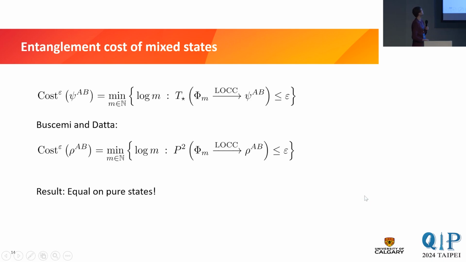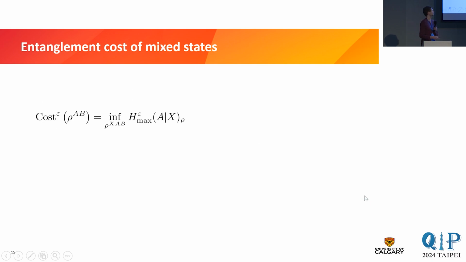So how can we find this? Well, already in the original work, they gave bounds on this cost in terms of entropic quantities. And it turns out these bounds, you can turn them into exact expressions by doing a slightly different smoothing. So we found that this epsilon single shot entanglement cost now of mixed states is given by the smoothed max entropy, conditional max entropy. How is this defined?